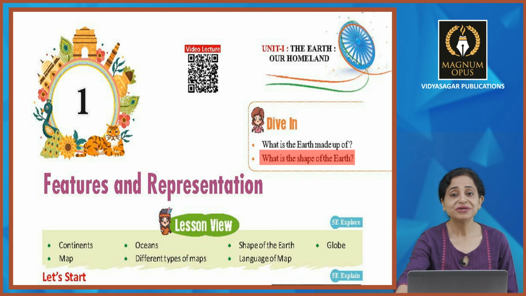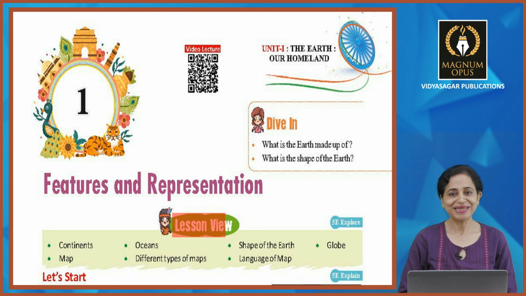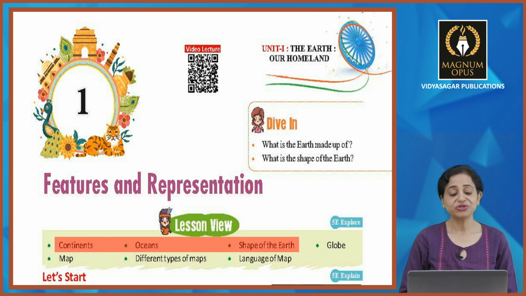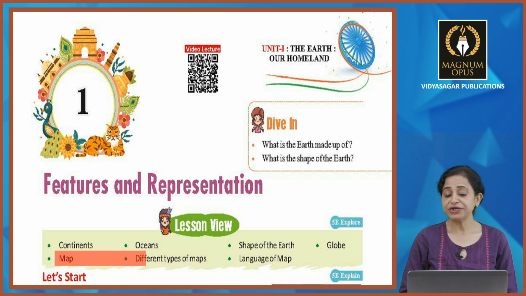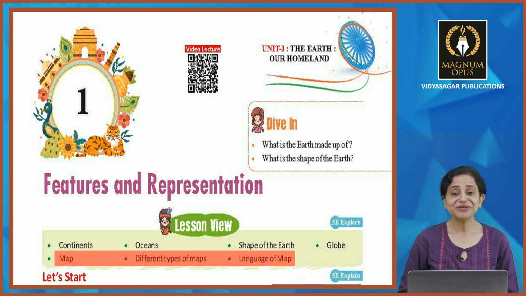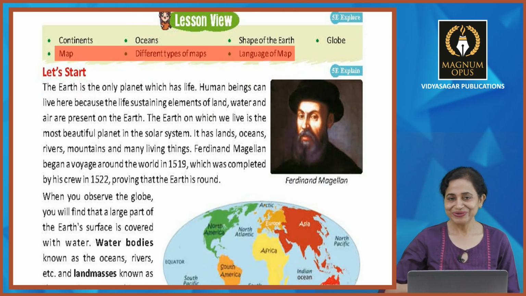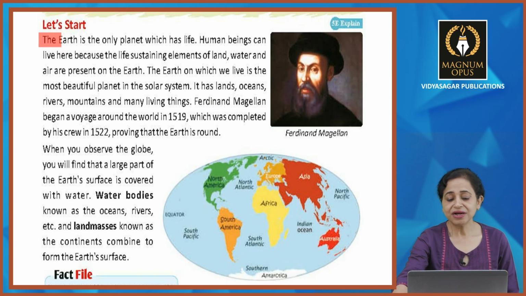But before starting the chapter, I want to give you a view of the lesson. Continents, oceans, shape of the earth, globe, map, different types of maps and language of map. All these things are included in this chapter. Children, you are going to know about all these things. Ready? Okay, let's start. The earth is the only planet which has life.